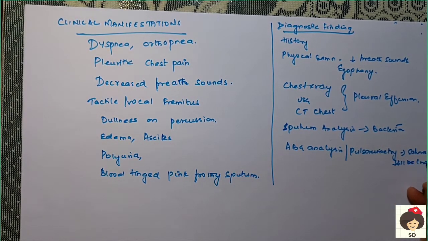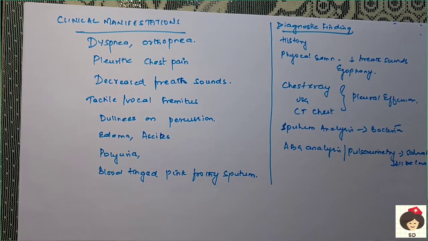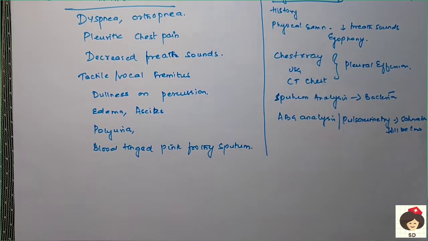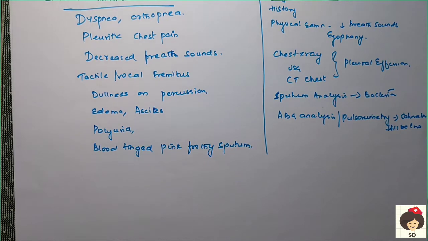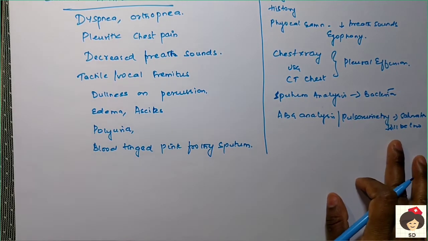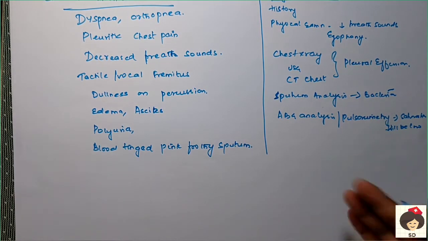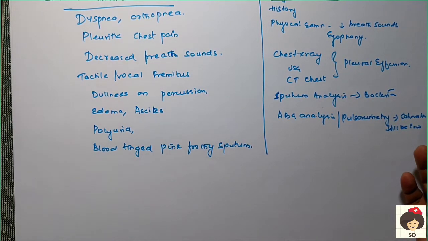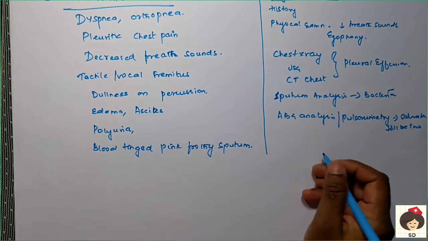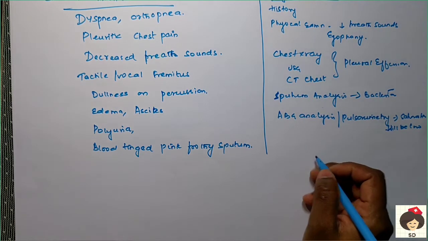Other than this, as I already said, if the patient has congestive heart failure, you have to do all investigations related to the heart. In case of cirrhosis of the liver, you will do all the liver function tests. In case the patient has nephrotic syndrome or uremic syndrome, you have to do renal function tests. According to the patient's cause, you have to do all the investigations.